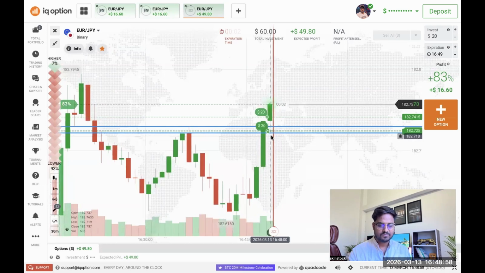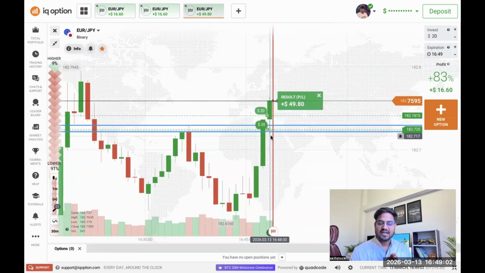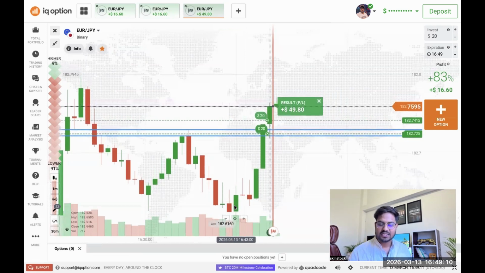Let's see. Okay, here you can see that this candle also closed as a buyer's candle, right? So this type of analysis is called the CWRV concept. I understood the candlestick, I understood their volume, I understood their wicks, and based on that, I analyzed the market.